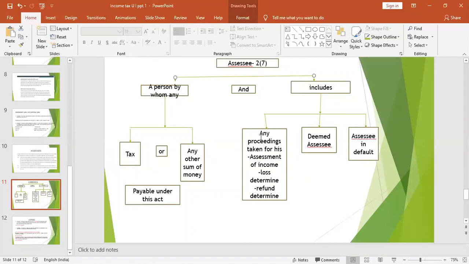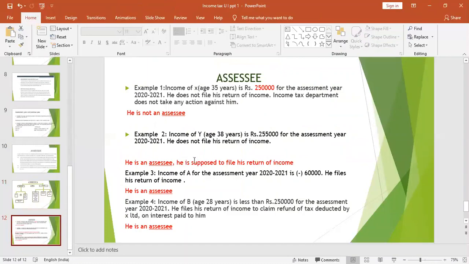For example, if any person is going to file a return to find out whether he has earned income or whether he has earned loss, or to claim a refund, he is called an assessee. You can see I have given examples in the next slide. Example 1, income of X. His age is 35 years and his income is 2,50,000 for the assessment year 2021. He does not file his return of income. The income tax department does not take any action against him.